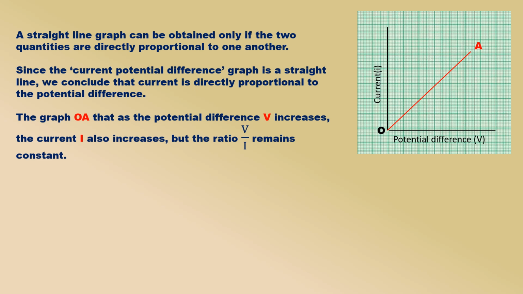If a graph is drawn between the potential difference readings, V, and the corresponding current values, I, the graph is found to be a straight line passing through the origin. A straight line graph can be obtained only if the two quantities are directly proportional to one another. Since the current potential difference graph is a straight line, we conclude that current is directly proportional to the potential difference. It is clear from the graph OA that as the potential difference V increases, the current I also increases, but the ratio V/I remains constant. This constant is called resistance of the conductor.